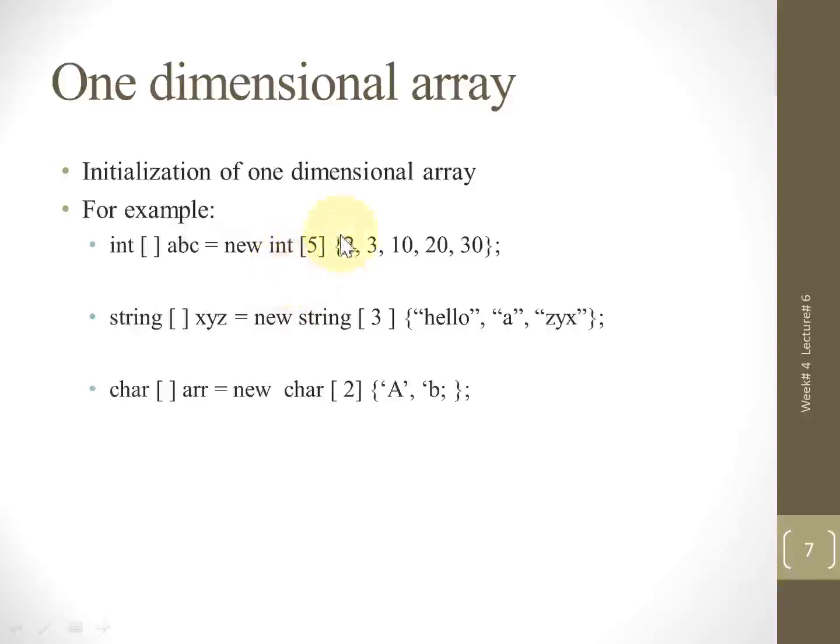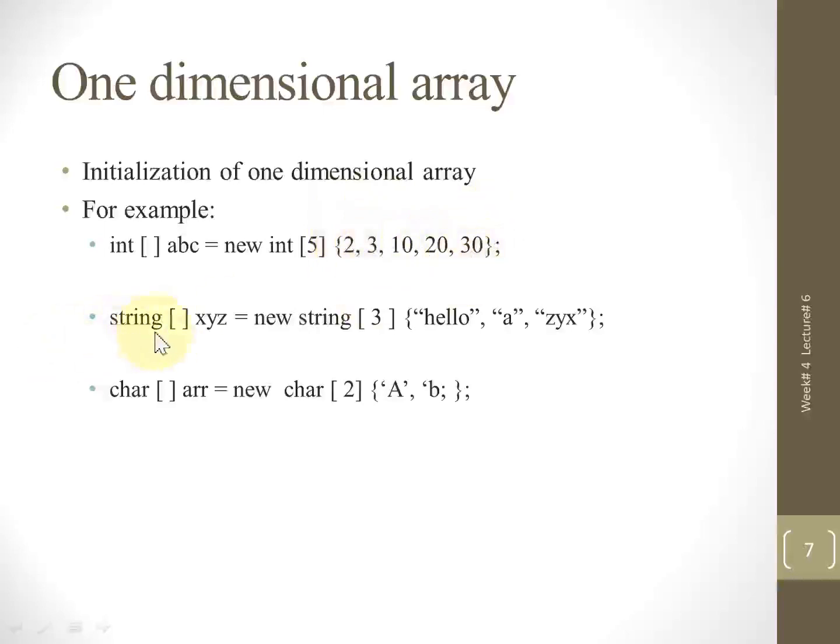So next we will be using the curly brackets and the semicolon. Within the curly brackets we will be assigning values separated by the comma to each element within the array. So this time we have 5 elements. First, within the first element we are storing 2, within the second element, or you can say the cell, the 3, within the third cell we are storing 10, and then 20 and 30. So the first cell address is 0, then 1 and 4.